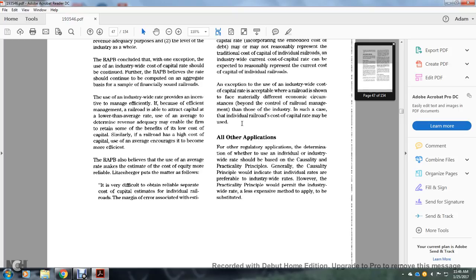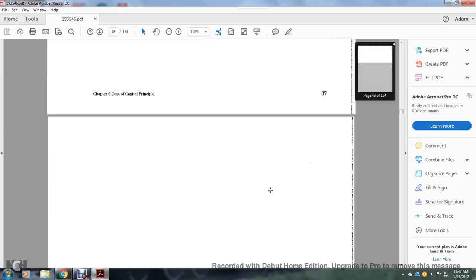Alright, all other applications. Further, for regulatory applications, determining whether the individual or the industry-wide rate should be used should be based on the causality principle and practicality principles. Generally, the causality principle should indicate the individual rates are preferred to industry-wide rates. However, the practicality principle would permit the industry-wide rate, a less expensive method to apply, to be substituted.